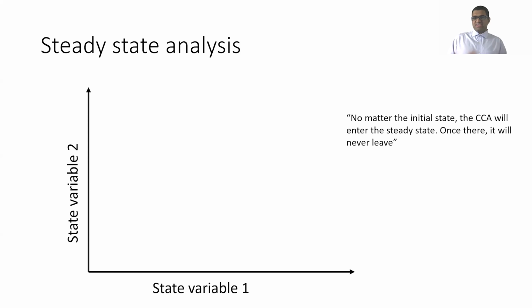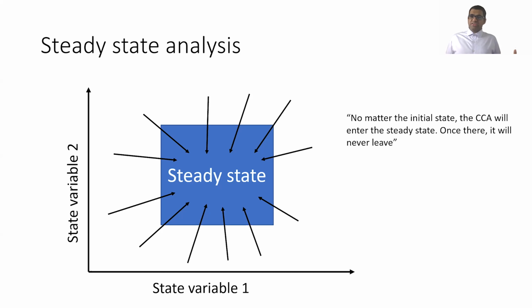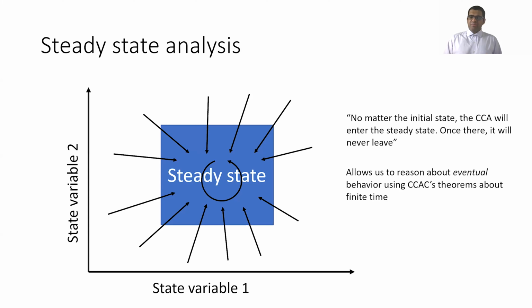So consider a state space that looks like this. And the steady state here is some set of states. The idea is to prove that if you're outside of this set, we will enter it. And if you're inside it, we will never leave it. With this, we've been able to reason about the eventual behavior of an algorithm, even though CCAC's theorems themselves are only over finite timescales.